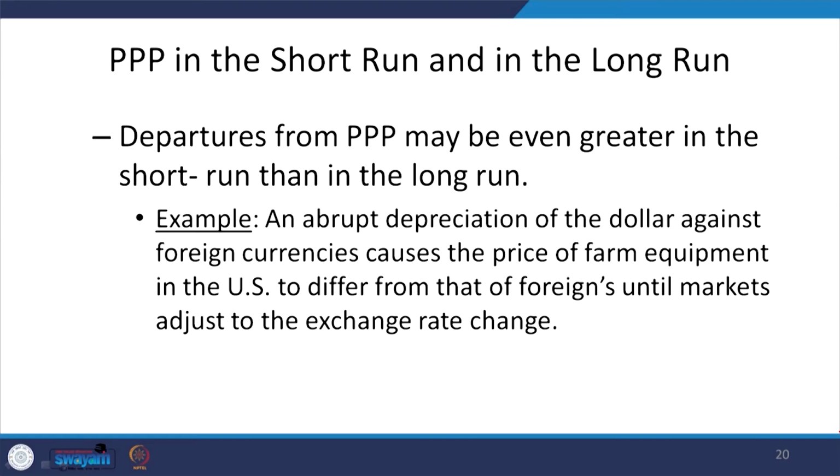Then, the third point is that if there are international differences in price level measurement, if the measurement is different, then this relationship does not hold. Now, a departure from PPP may be even greater in the short run than in the long run, and there are some examples, like an abrupt appreciation of the dollar against foreign currencies causing the price of farm equipment in the US to differ from that of foreigners until markets adjust to the exchange rate change.